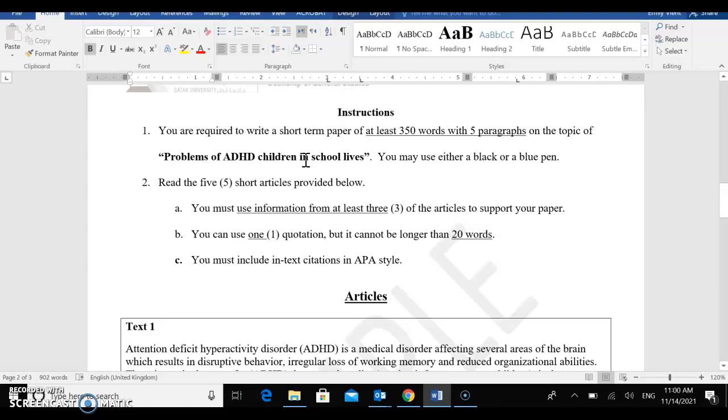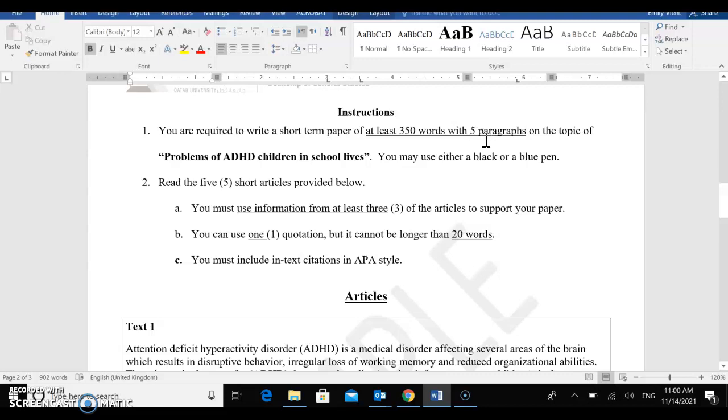You are required to write a short term paper of at least, so minimum amount, 350 words with 5 paragraphs on the topic of problems of ADHD children in school lives. So let's talk about this. Word count, minimum 350 words. So you must have at least 350 words. You can have more than that, and you can have as many words as you want. But the minimum amount is 350 words, and you must write 5 paragraphs. So what this means is introduction, 3 body paragraphs, and conclusion.